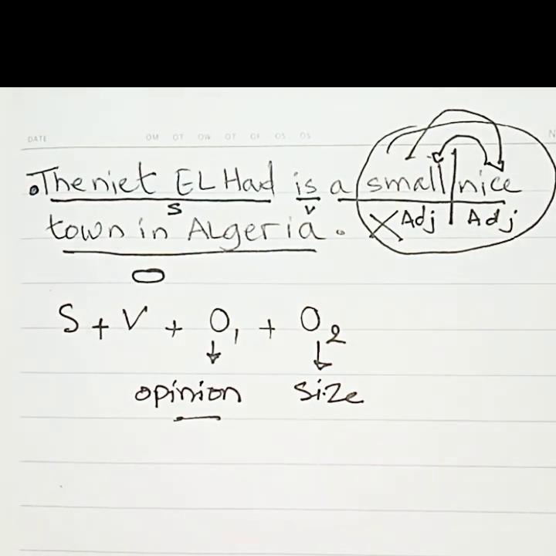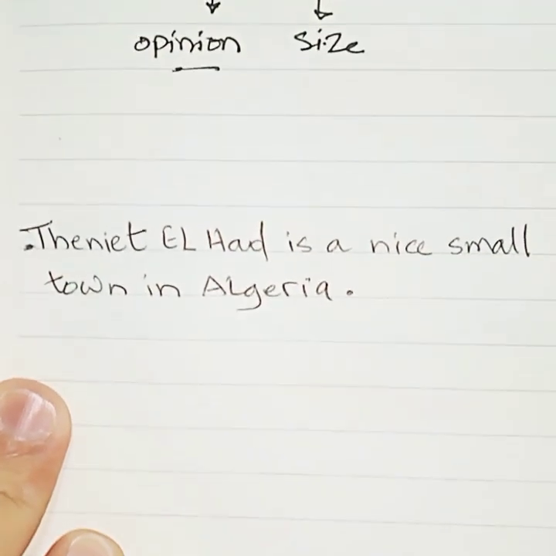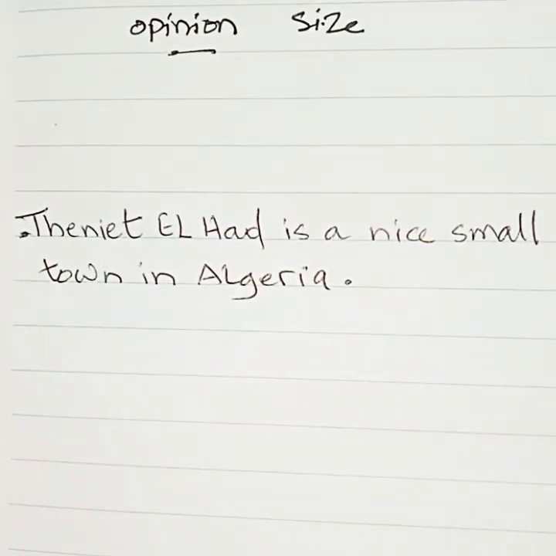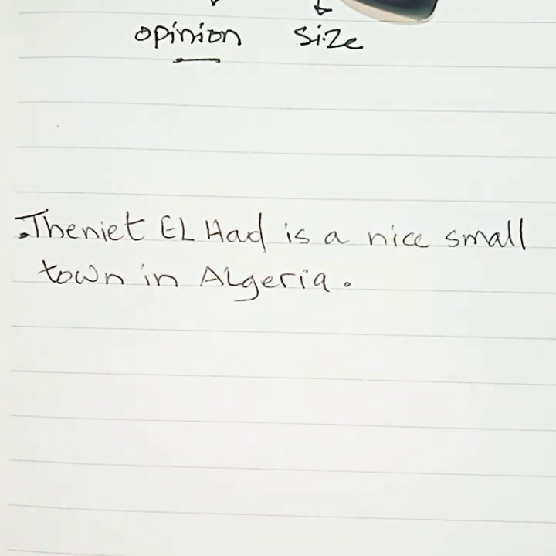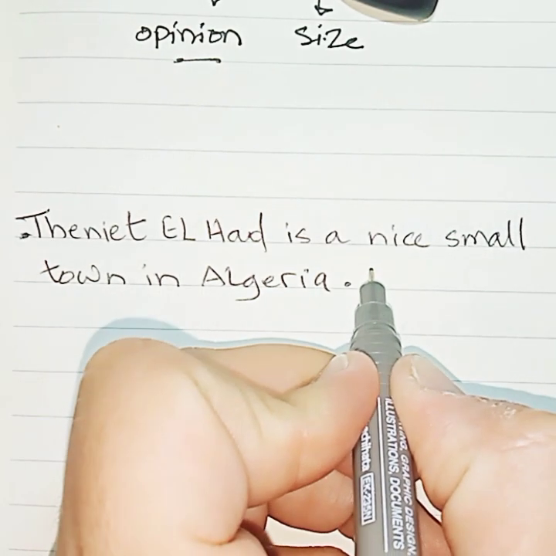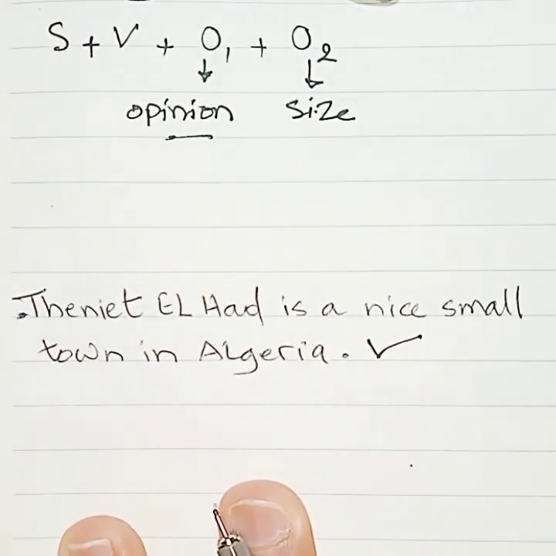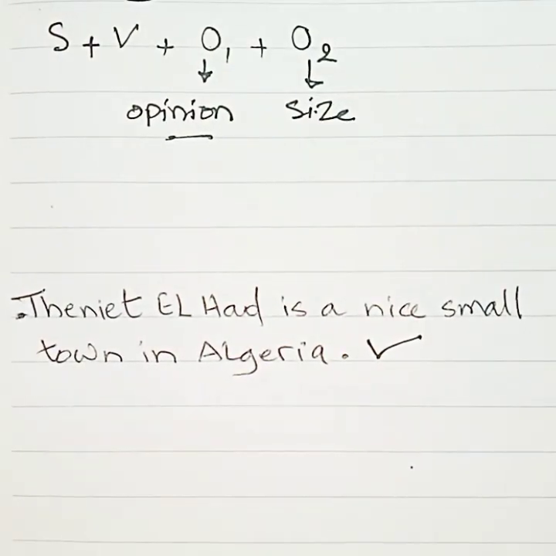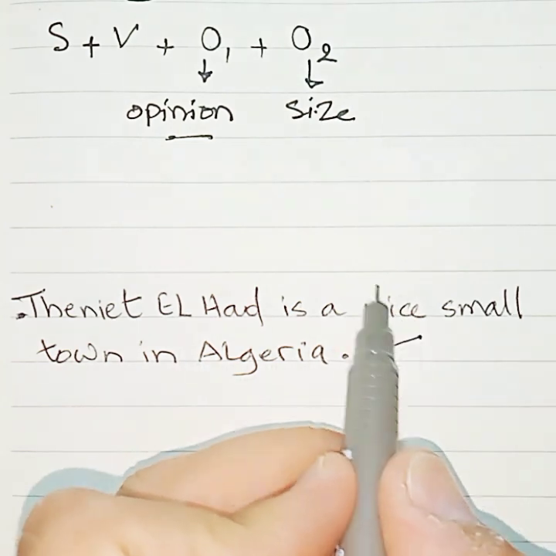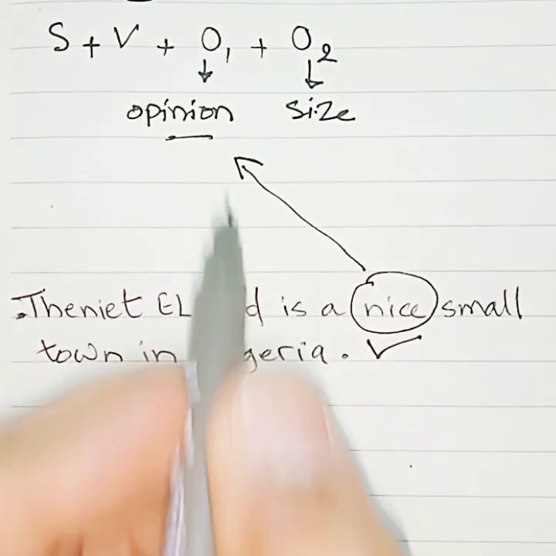So the right sentence should sound something like this. Taniat al-Had is a nice small town in Algeria. Let's check with our structure. Nice is your opinion.